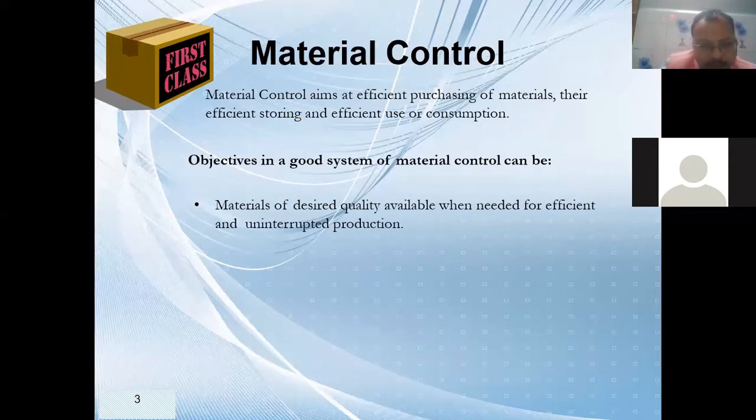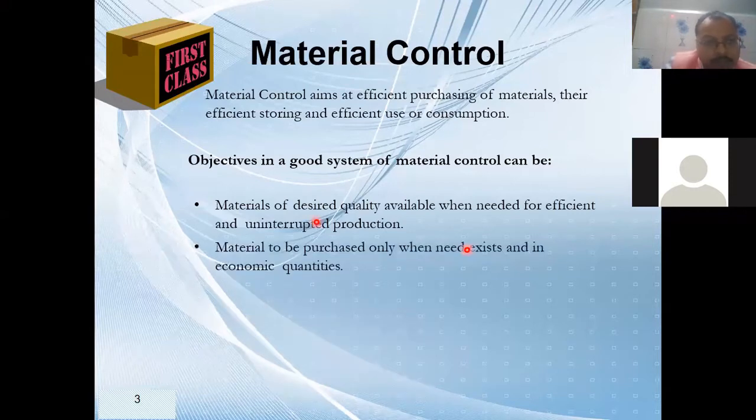The next objective is that material should be purchased only when need exists and in economic quantity. Now, when are you going to purchase the material? When you don't have stock, when the stock is totally finished, or when only a few quantities are left, then we have to purchase it so that my production will not be stopped. And the quantity you purchase should not be very huge, nor very small.